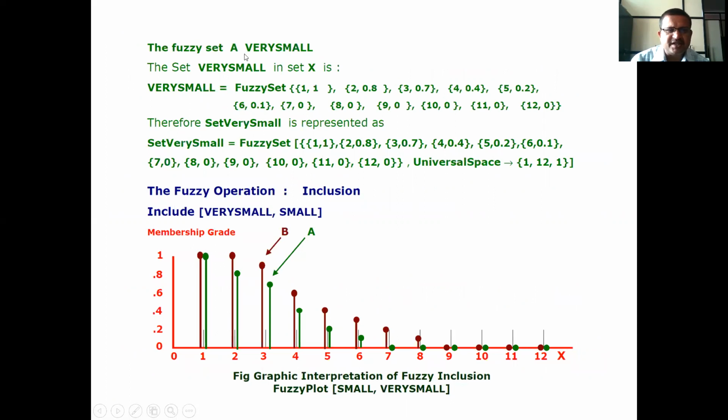Therefore, the fuzzy set A, very small. Now, what we have to do? We have to include set A in that small set. That is nothing but very small.